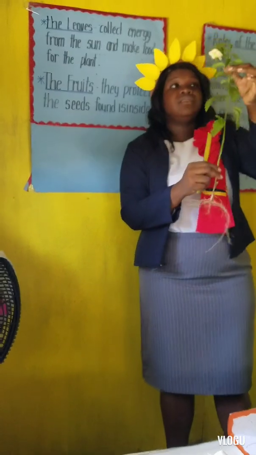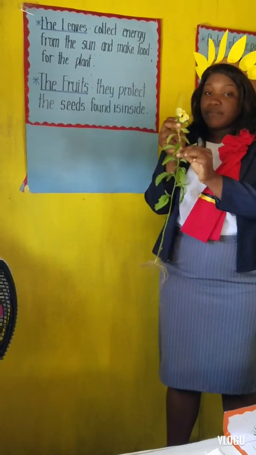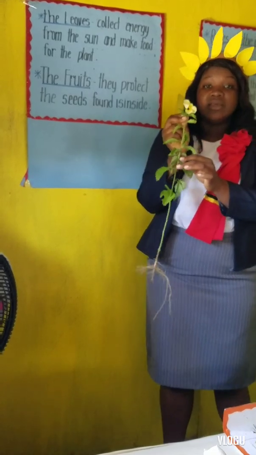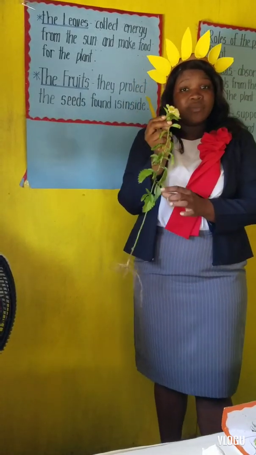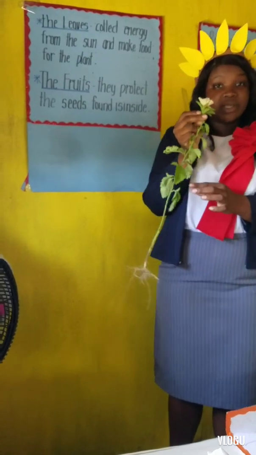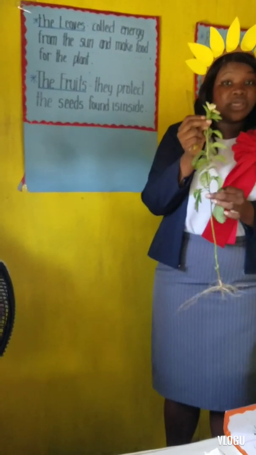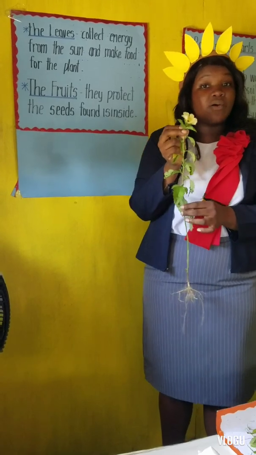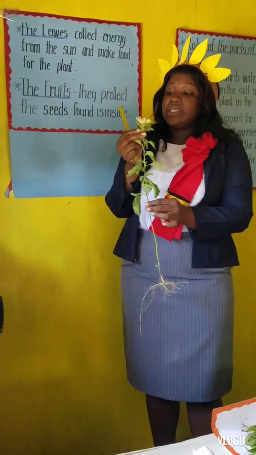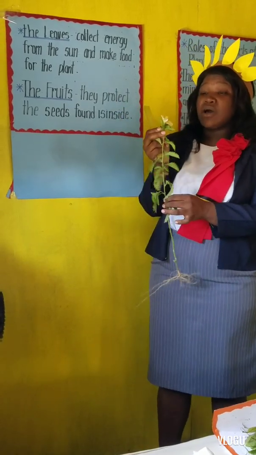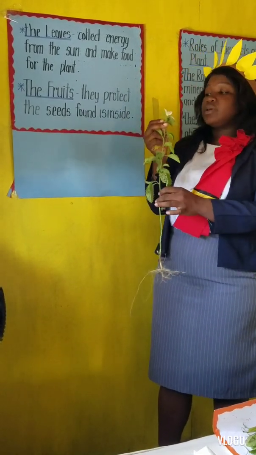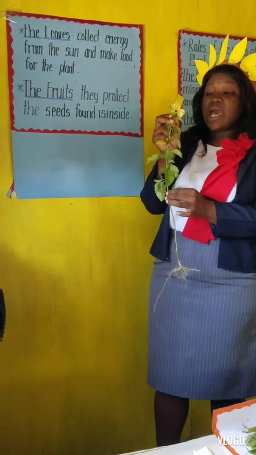Okay. Now let's move to the flower. You see the flower here? Everyone see it? You've all seen a flower before, right? There's a flower outside at the moment, okay? In your kitchen garden, around your school environment, or at home. We've all seen flowers before, right? Sometimes you have seen daddy giving mommy flowers at home, right? Okay. So we know what flowers are.